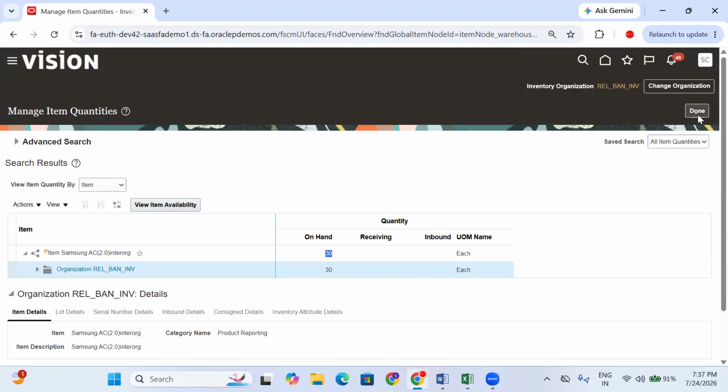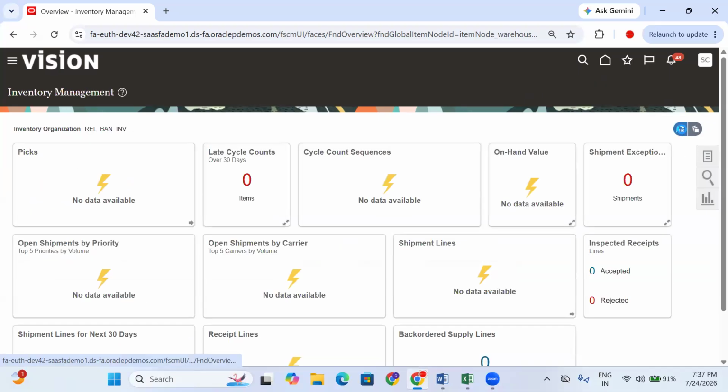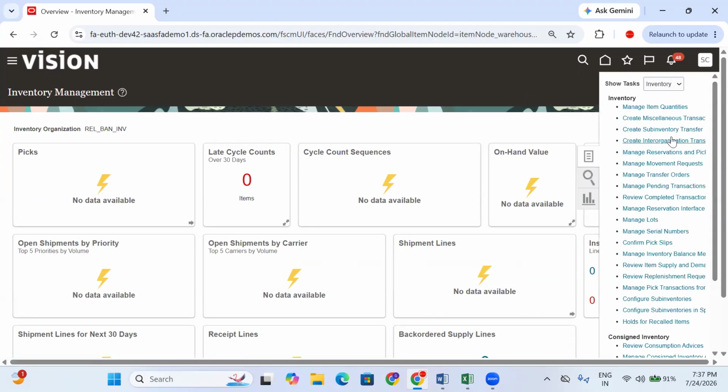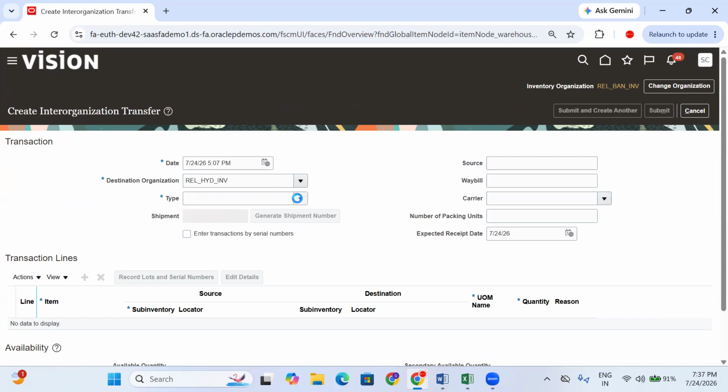Right. So from the in-transit, for example, Bangalore is again shipping the material, 10 quantity, to Hyderabad. Click on create inter-org transfer. So Bangalore is shipping the material to Hyderabad. Right. Now system is asking what is the type, in-transit.